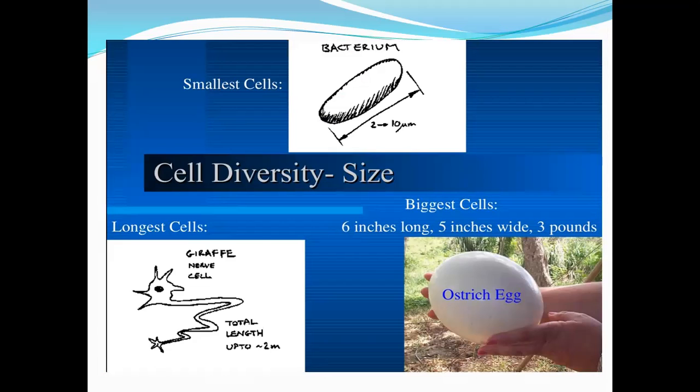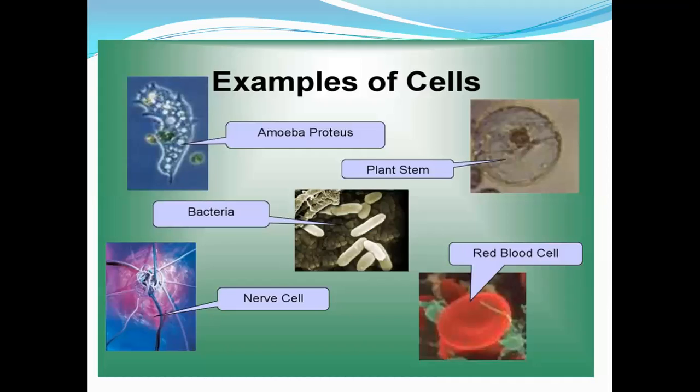Cell diversity, size. There are three types of cells. There are small cells, for example, bacterium. Second one, longest cells, nerve cells. There is the picture. The biggest cells, 6 inches long, 5 inches wide, for example, eggs, ostrich eggs. Next one, examples of cells: amoeba proteus, plant cell stem, bacteria, red blood cells, nerve cells.